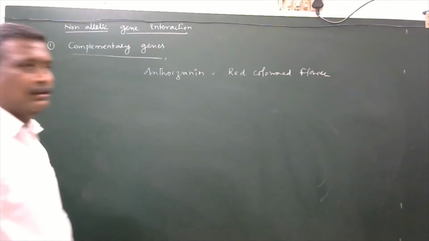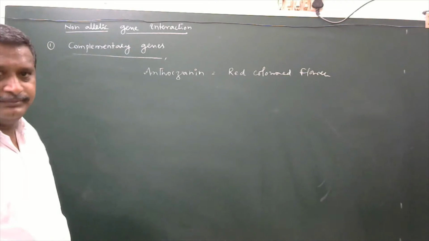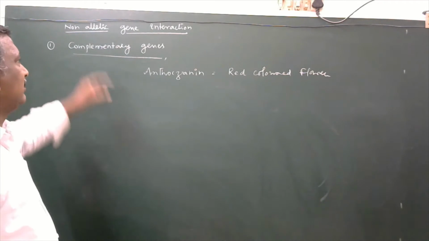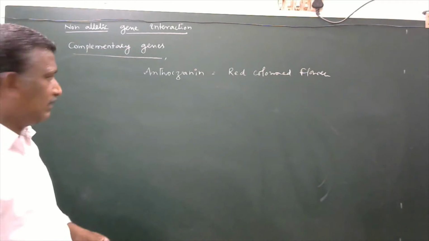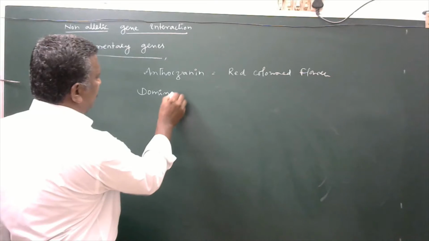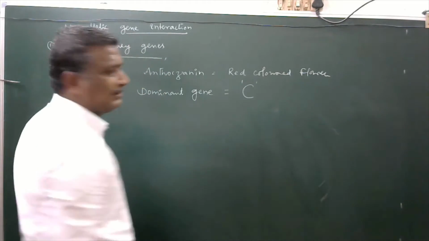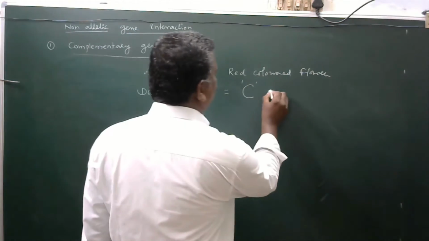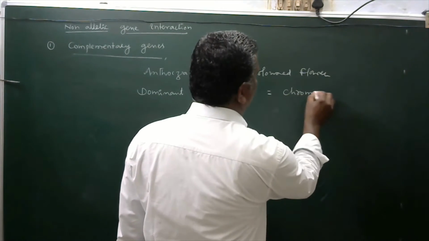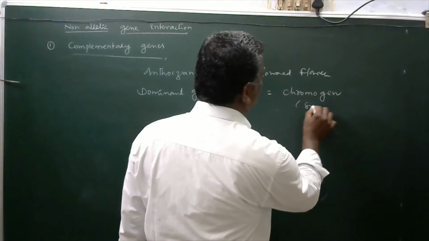Now there are two different dominant non-allelic genes. They complement each other, and finally they produce a character. That was the definition for the complementary genes. Now, dominant gene capital C produces a chromogen, which is a substance.